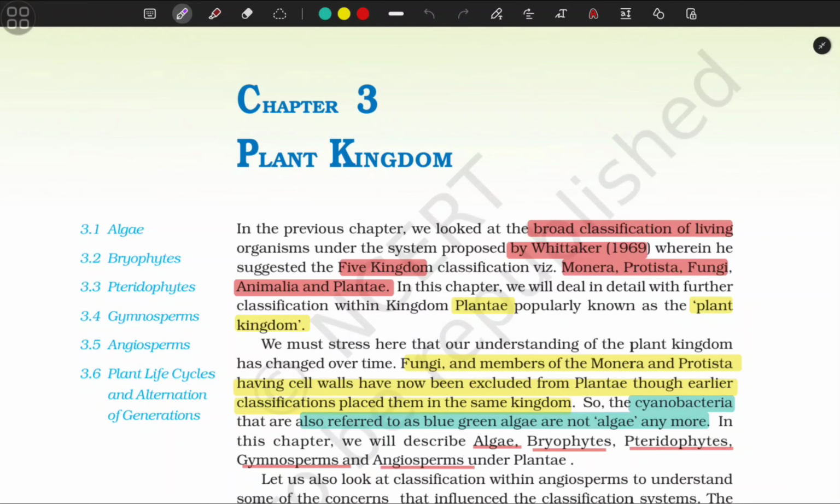We must stress that our understanding of the plant kingdom has changed over time. Fungi and members of Monera and Protista having cell walls have now been excluded from Plantae. The earlier classification placed them in the same kingdom. So the cyanobacteria, also referred to as blue-green algae, are not algae anymore. In this chapter, we will describe algae, bryophytes, pteridophytes, gymnosperms and angiosperms under Plantae.